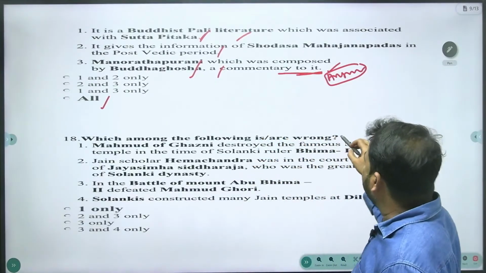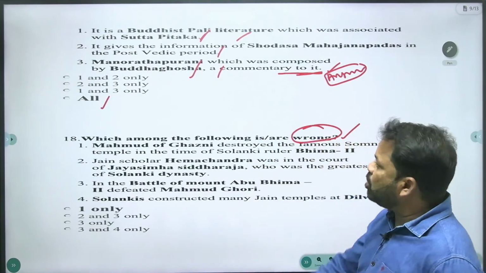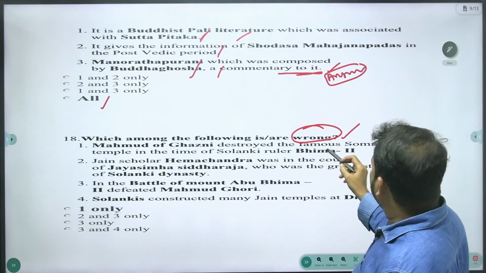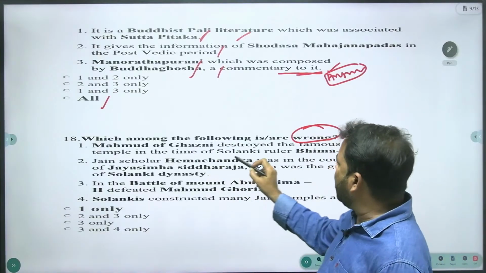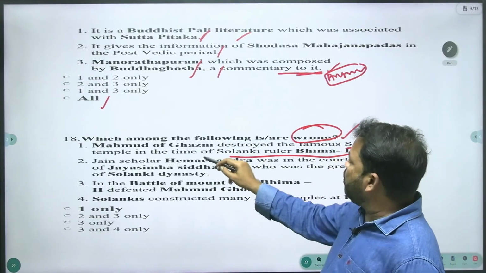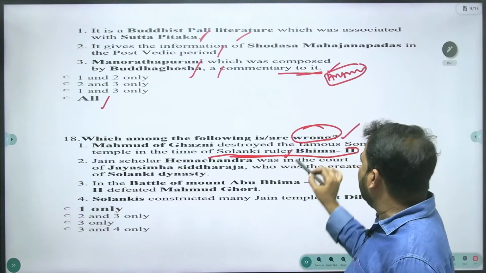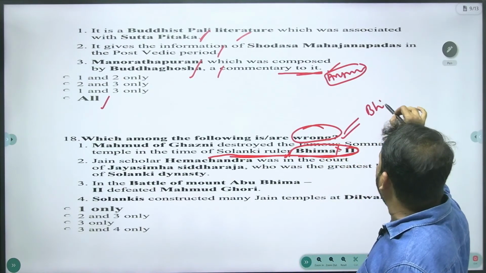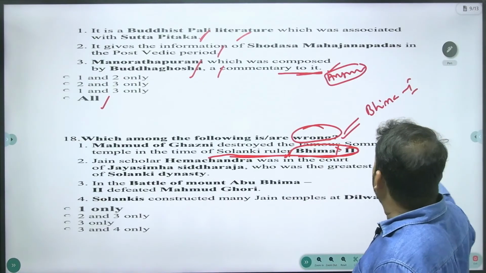Which among the following is wrong? The question demands the wrong statement. Muhammad of Ghazni destroyed the famous Somanatha temple in the time of Solanki ruler Bhima II. In the time of the Solanki ruler, this is right. But coming to Bhima II, that is wrong. Not Bhima II, but in the time of Bhima I. The first statement is wrong.